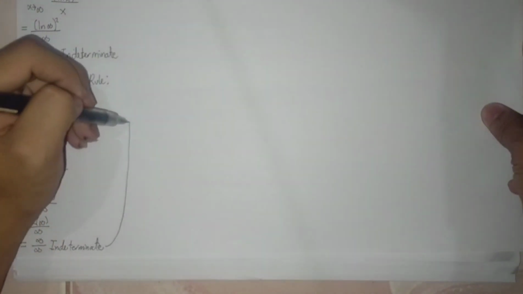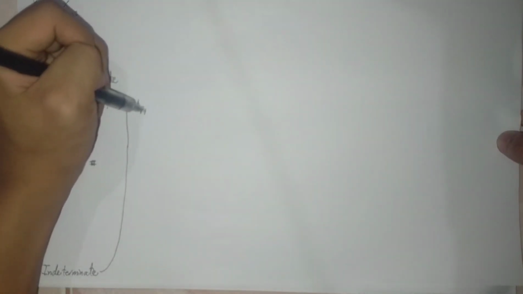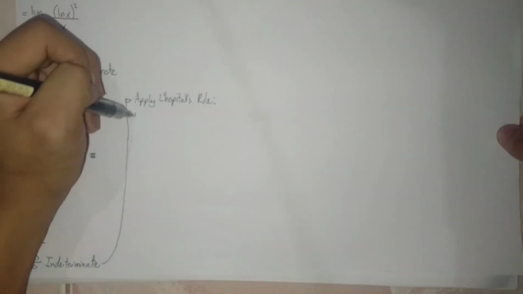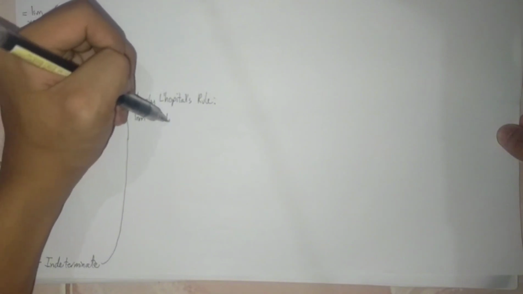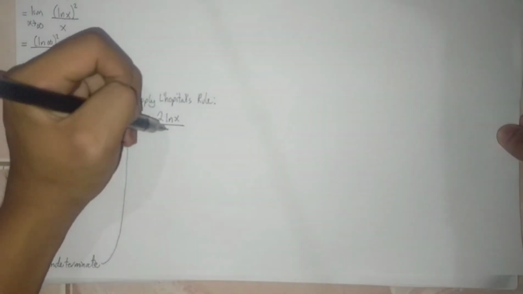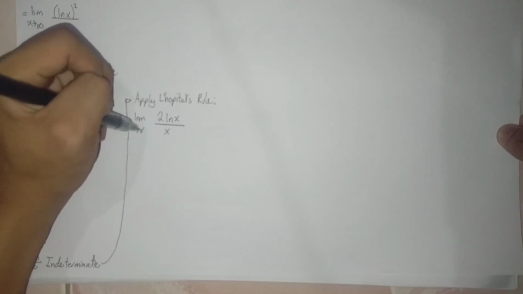If it's still indeterminate, we apply again the L'Hopital's rule. Then the last limit, this limit of 2 ln x over x as x approaches infinity. Then derive each numerator and denominator.